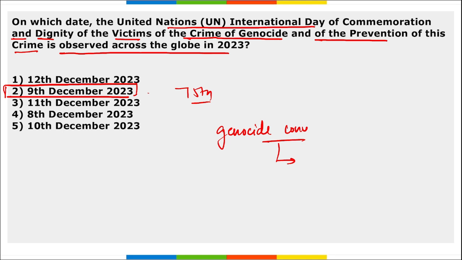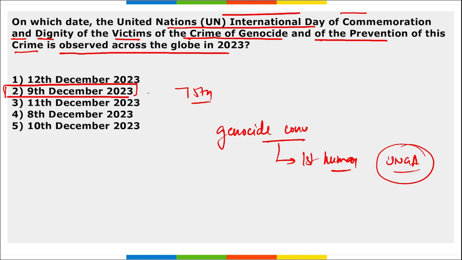This Genocide Convention, remember, is the first human rights treaty adopted by the United Nations General Assembly. Correct? And if we talk about this day, the UN International Day of Commemoration and Dignity of the Victims of the Crime of Genocide and of the Prevention of this Crime, this day was observed for the first time in 2015.